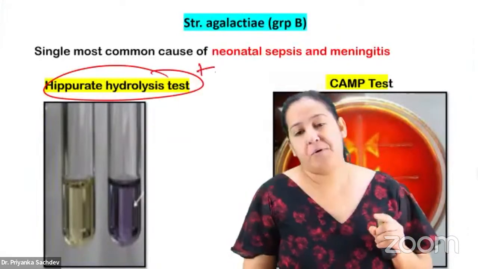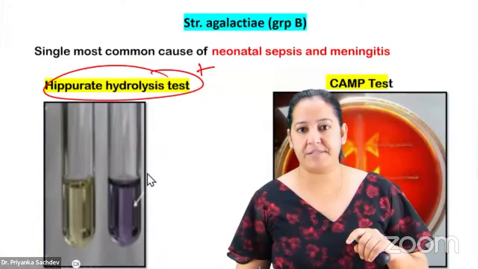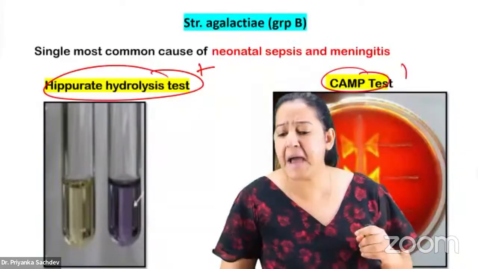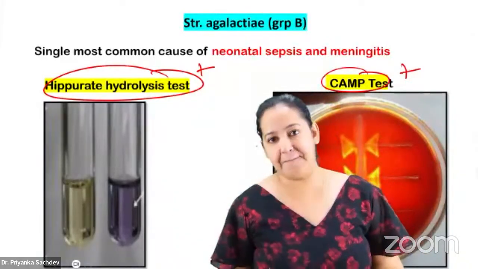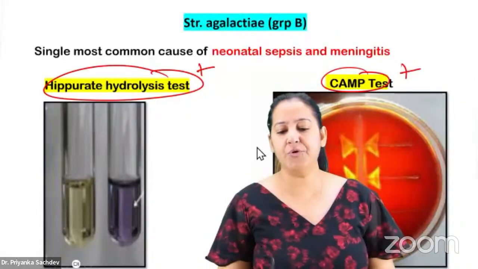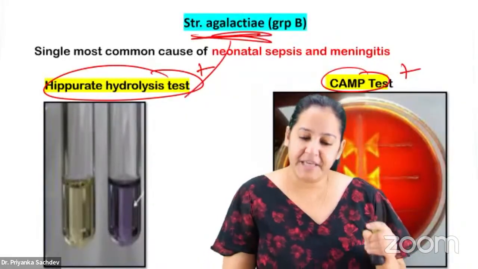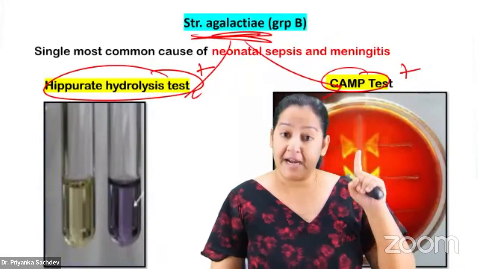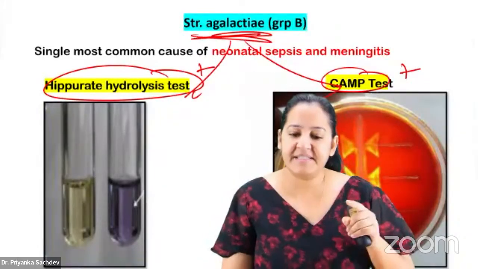It's hippurate positive. No other bacteria is hippurate positive. And it's CAMP positive. No other bacteria is CAMP positive. So please learn the two unique properties of agalactiae. It is hippurate positive and CAMP positive. And it is causing only one disease, that too in neonates.